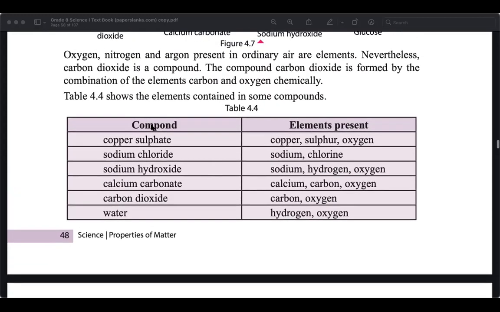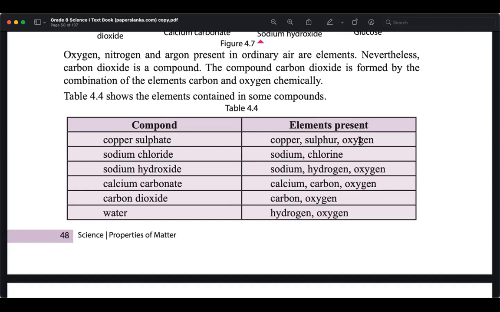Okay, you can see these are compounds: copper sulfate, sodium chloride, sodium hydroxide, calcium carbonate, carbon dioxide, water. These are the elements present in them. Copper sulfate is made of copper, sulfur, and oxygen. Sodium chloride, sodium and chlorine. Sodium hydroxide, sodium, hydrogen, and oxygen. Calcium carbonate, calcium, carbon, and oxygen. Carbon dioxide, carbon and oxygen.